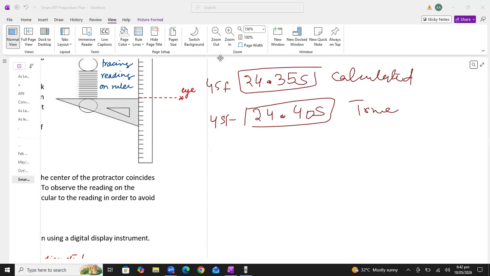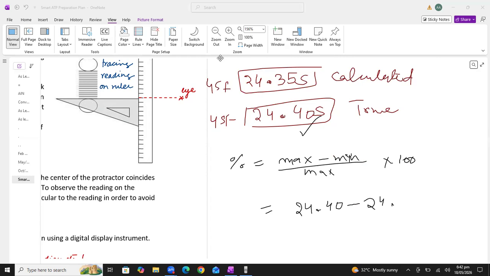If I ask you to find the percentage uncertainty in these two values, how will we find it? Maximum value minus minimum value, divided by maximum value, multiplied by 100. The maximum value in this reading is the true value, that is 24.40.